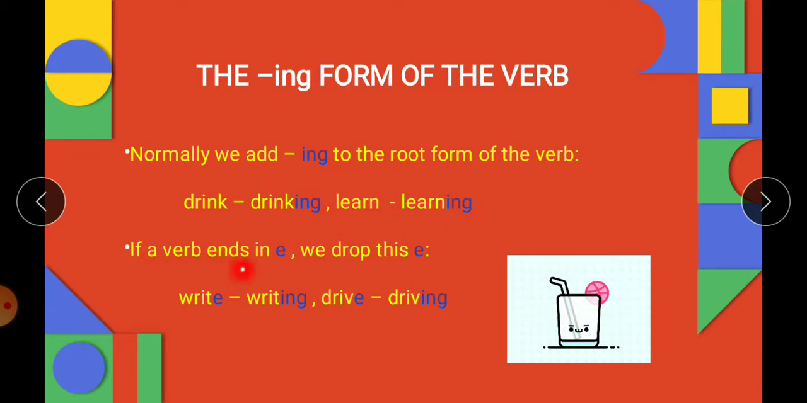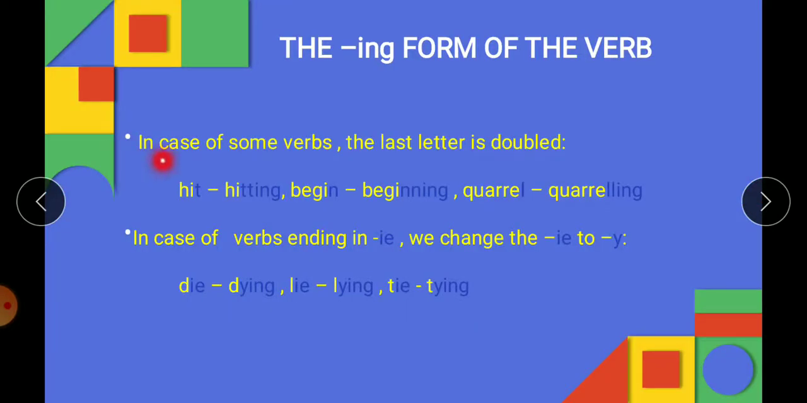If a verb ends in e, अगर किसी verb का last letter e है, what are we supposed to do? We drop the e. Like write, last letter is e, we will remove e and we will put ing, writing. Drive, last letter is e, we will remove e and we will put ing, so driving. So whenever any verb ends in e, we drop this e and put ing. Right?